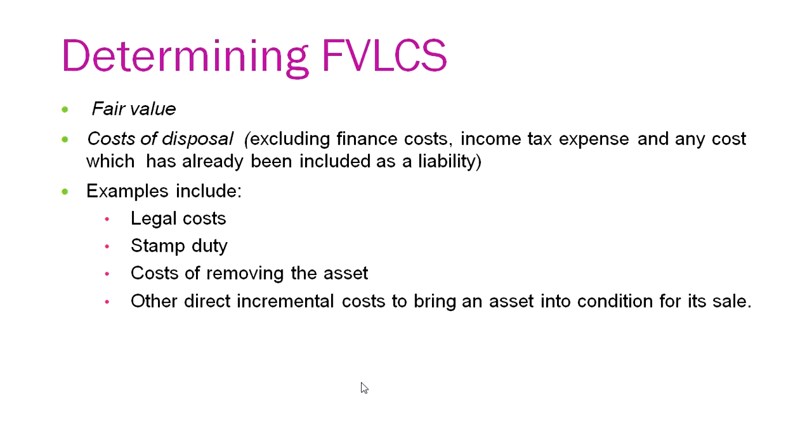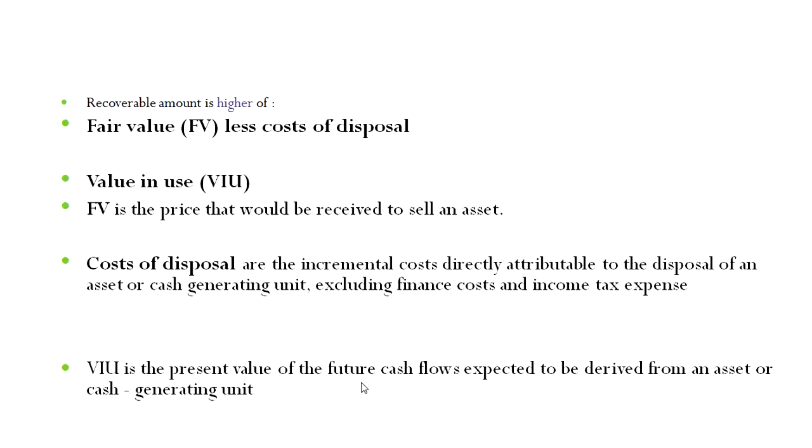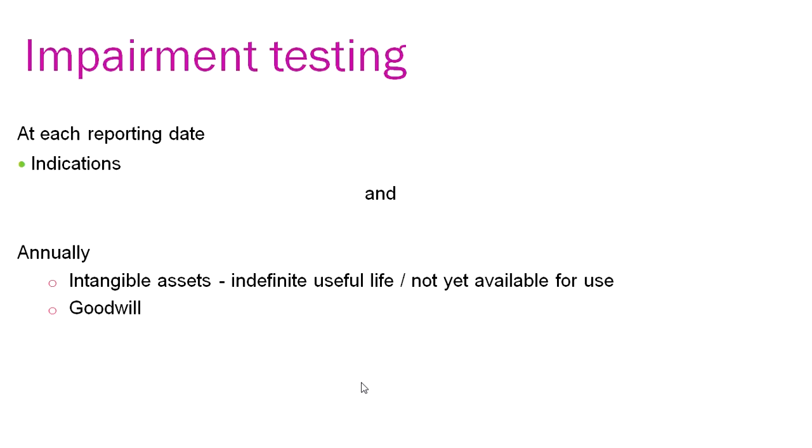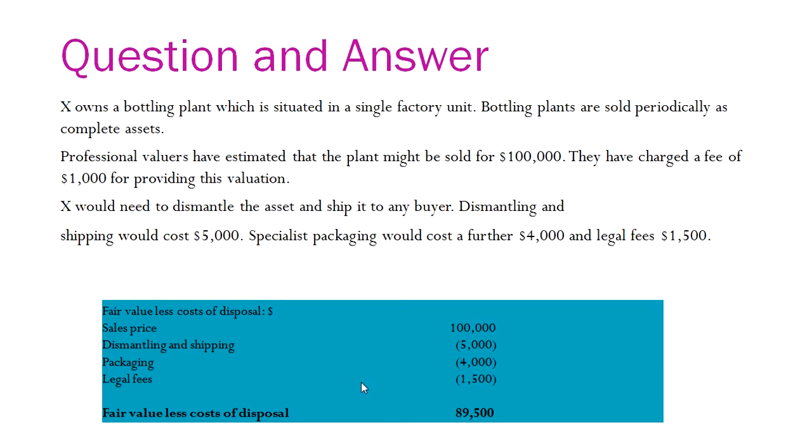And now the cost of disposal, as we have already understood, is the cost directly attributable to the disposal of an asset or cash generating unit, excluding finance cost and income tax expenses. Examples are legal cost, stamp duty, cost of removal of the asset, and other direct incremental costs for bringing an asset into the condition for its sale, that is the movement charges.